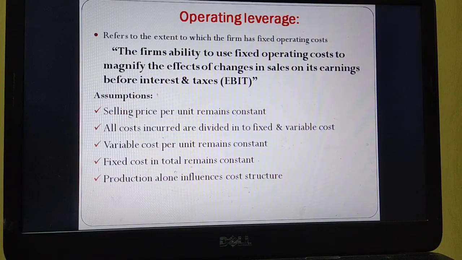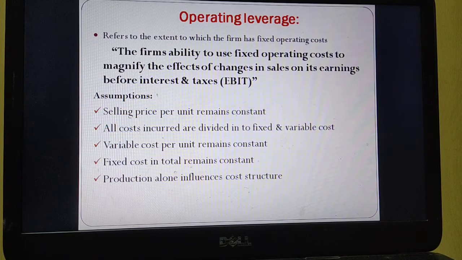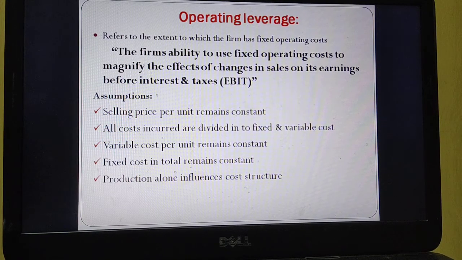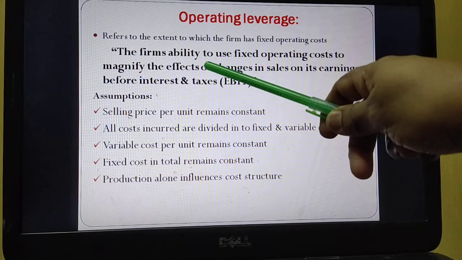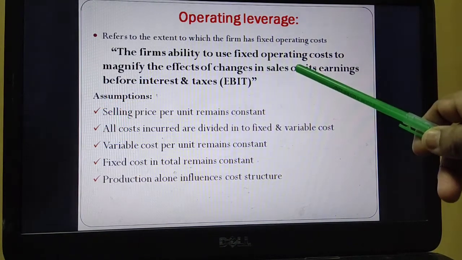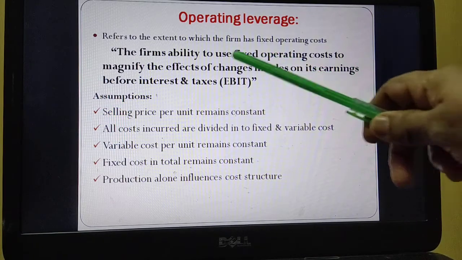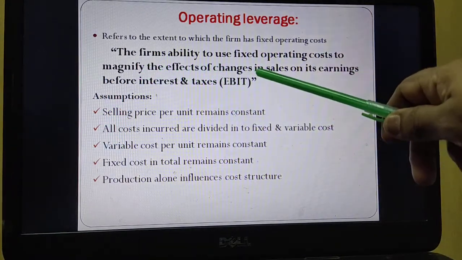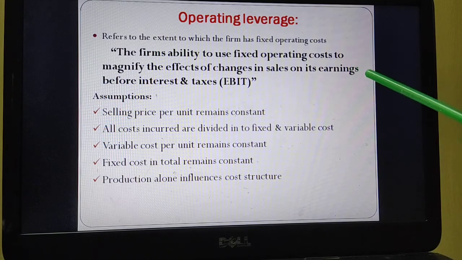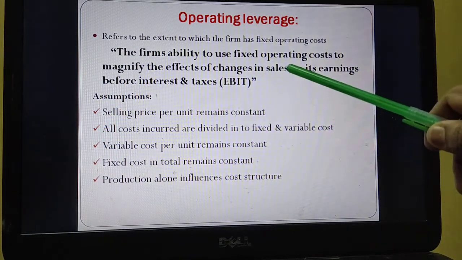Then coming to the operating leverage, you have three different types of leverages. One is operating leverage, then financial leverage, and the third one is combined leverage. The operating leverage definition is like this: the firm's ability to use fixed operating costs to magnify the effect of changes in sales on its earnings before interest and tax.